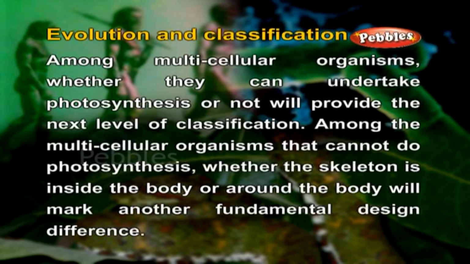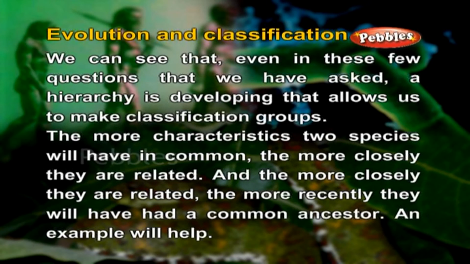Among the multicellular organisms that cannot do photosynthesis, whether the skeleton is inside the body or around the body will mark another fundamental design difference. We can see that even in these few questions that we have asked, a hierarchy is developing that allows us to make classification groups. The more characteristics two species will have in common, the more closely they are related.